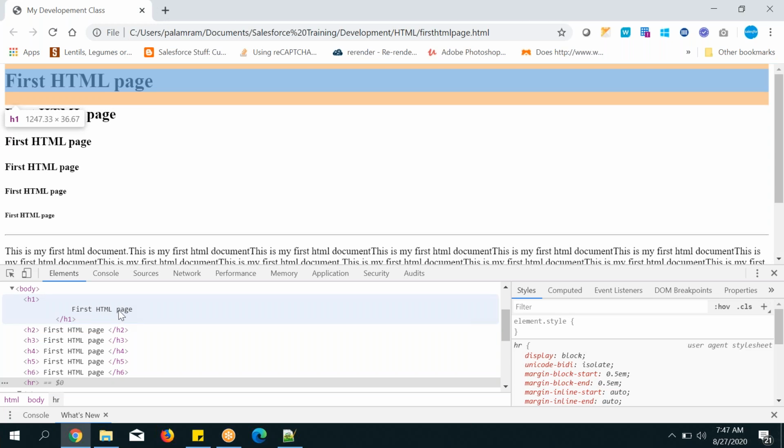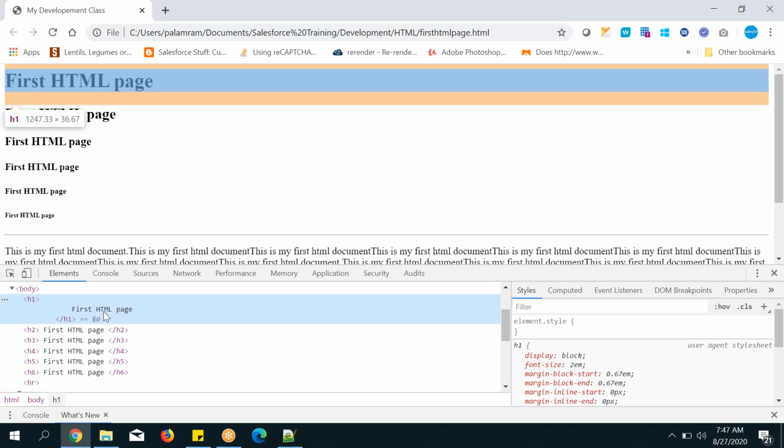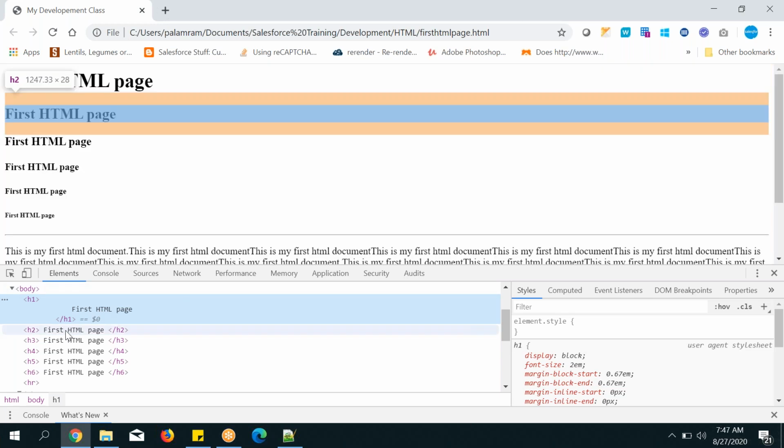The blue color is the exact space it occupies, and the red or orange color on the top and bottom is extra space. On the first HTML page element top, you can observe here, guys, as I keep my mouse in the code. Those are called padding and margin, which we will discuss in our CSS classes. Extra space also will be occupied. And I keep my mouse on the H2 element, and you can see how much space it occupies in the output.